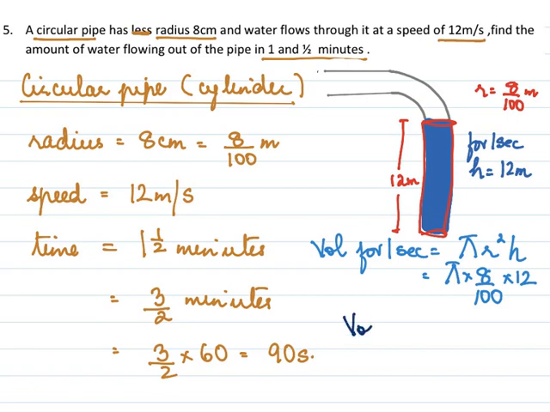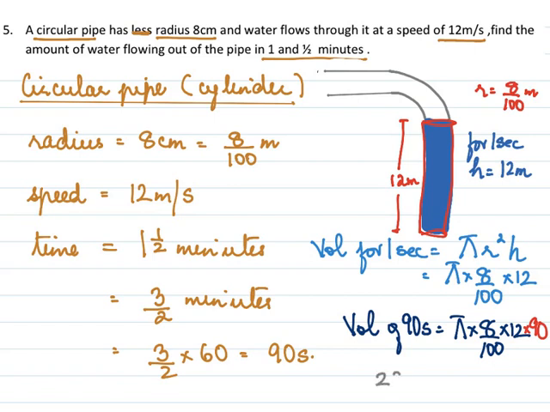Here, however, the question is water for 90 seconds. We want for 90 seconds. So volume for 90 seconds will be pi into (8 over 100) squared into 12 into 90, because here it is for 90 seconds.